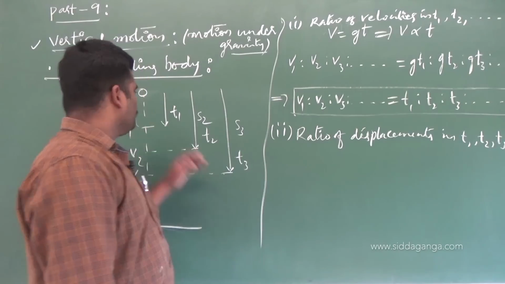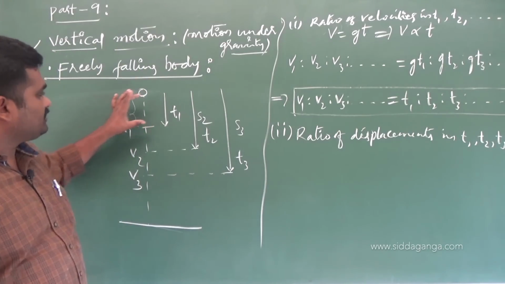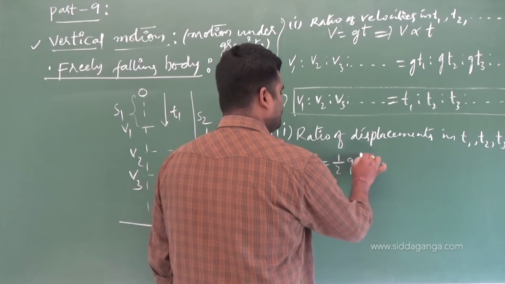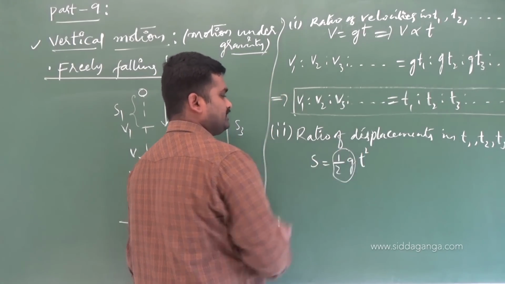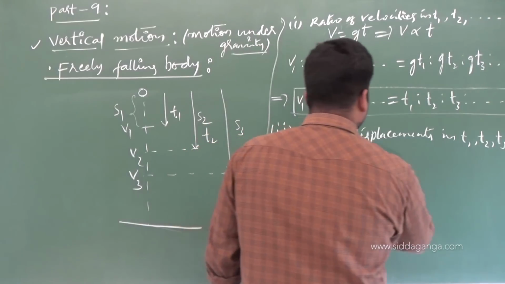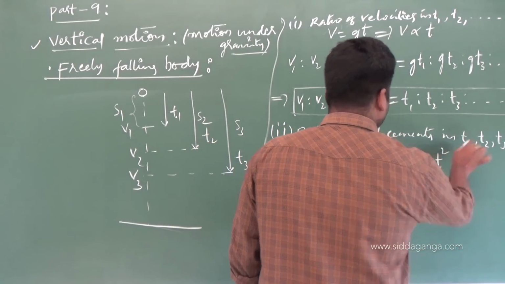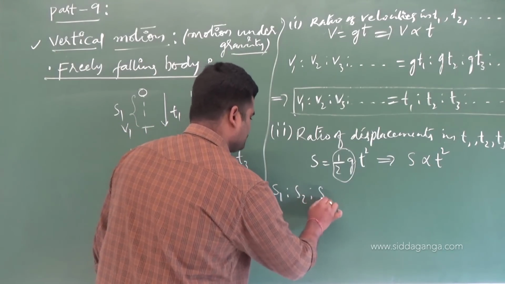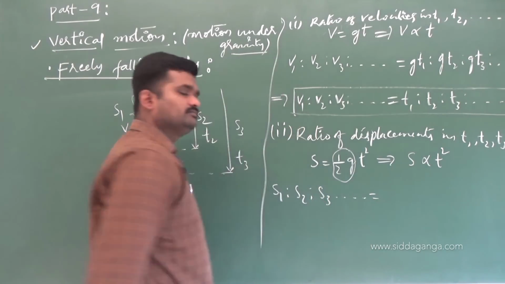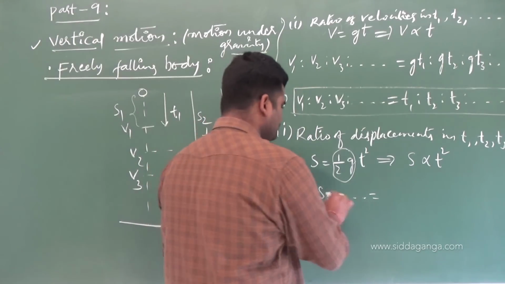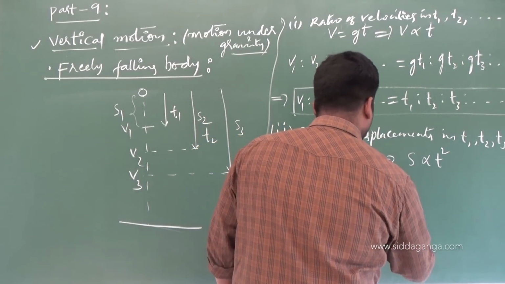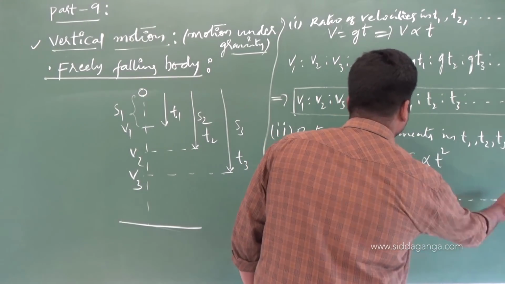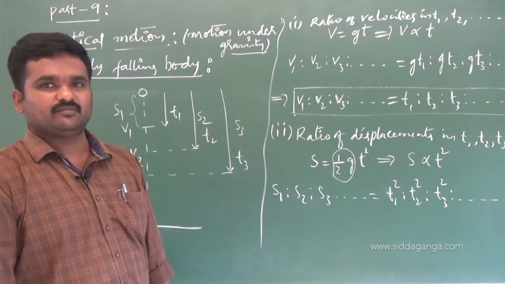How to find out? You know the value of displacement in a time of t seconds. The formula you have written: S equals half g t square. See, this g by 2 is a constant here, nothing to bother about. So S is directly proportional to t square. Means S1, S2, S3 and so on will be equal to T1 square, T2 square, T3 square and so on. This is one more application on which they may ask a problem.